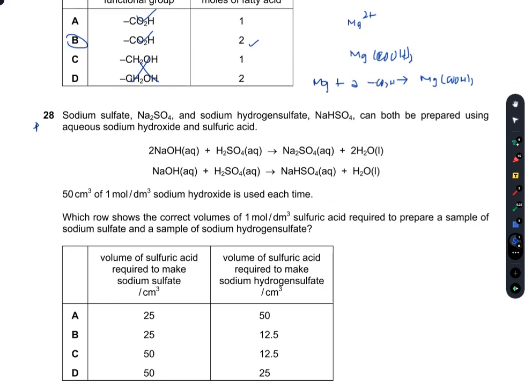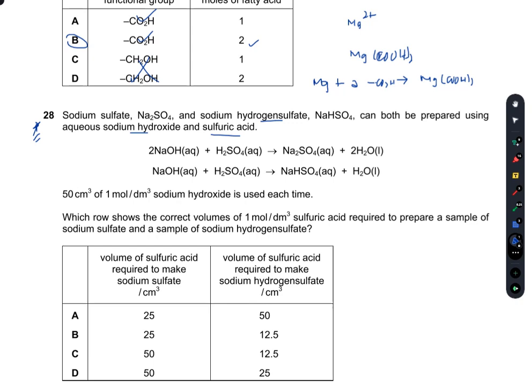Question number 28. Sodium sulfate Na2SO4 and sodium hydrogen sulfate NaHSO4 can both be prepared using aqueous sodium hydroxide and sulfuric acid. 50 cm³ of 1 mol/dm³ sodium hydroxide is used each time.